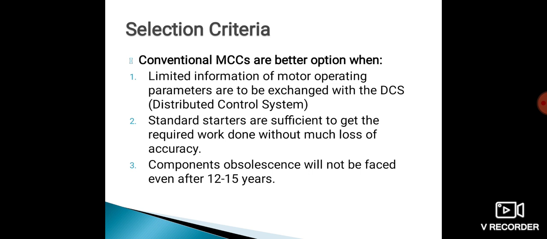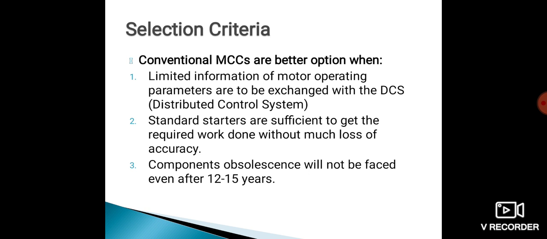So component upgradation and replacement is not applicable; at that time conventional MCC is selected, and the replacement or update time should be 12 to 15 years. So these are the factors when conventional MCC is a better option than the IMCC.